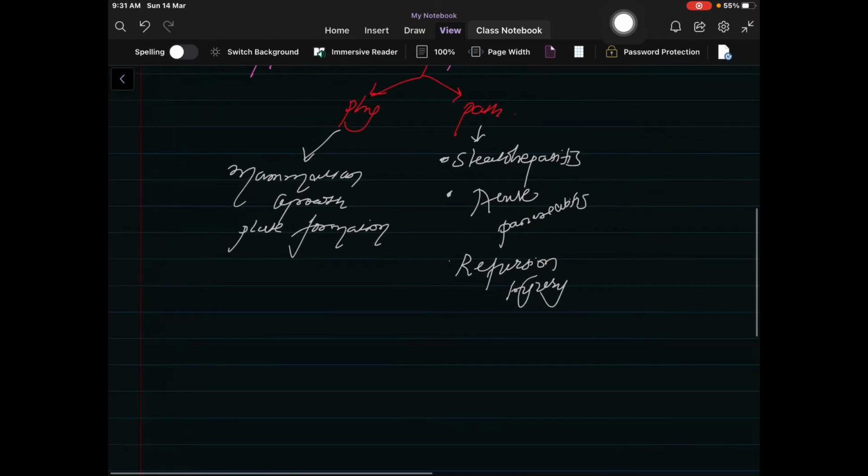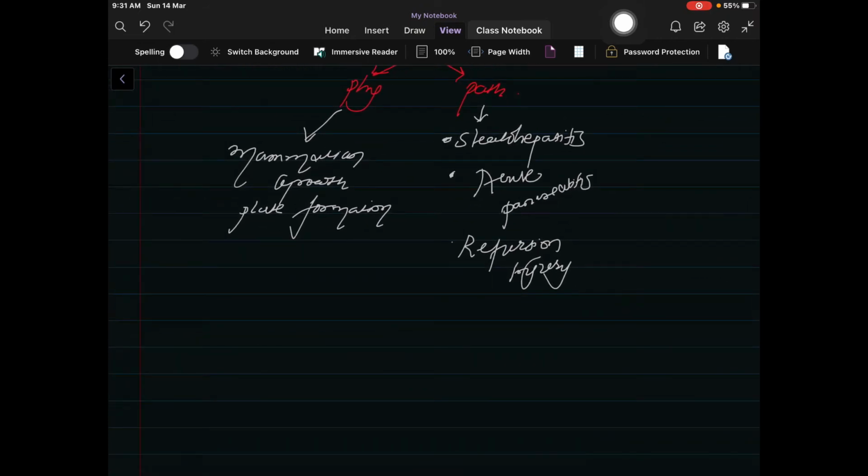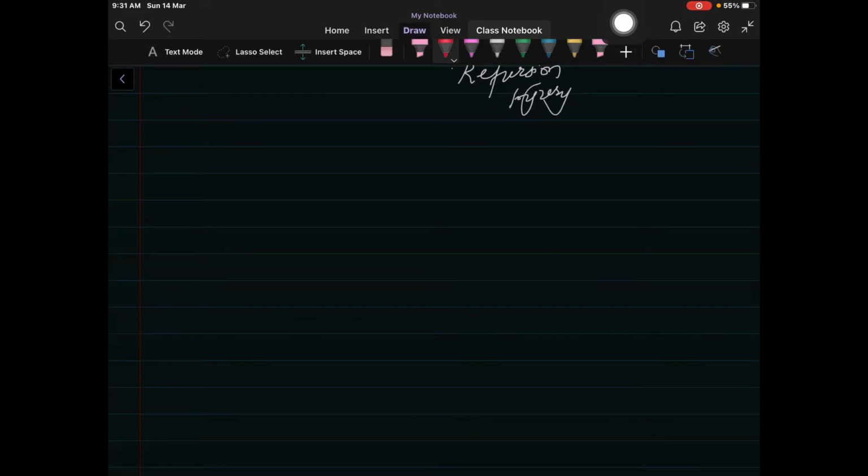Now let's move on to the mechanism of necroptosis.